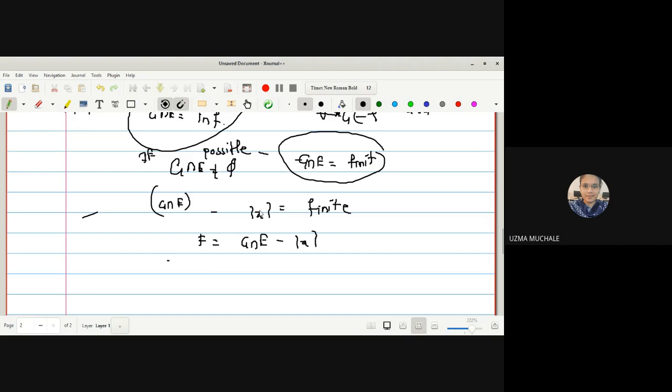If G intersection E minus singleton x is a finite set, so we can say F is a finite set. If capital F is a finite set, we have been provided that X is a T1 space. For X to be a T1 space, as a generalization of one theorem, we have proved that all the finite sets in the T1 space are closed sets.